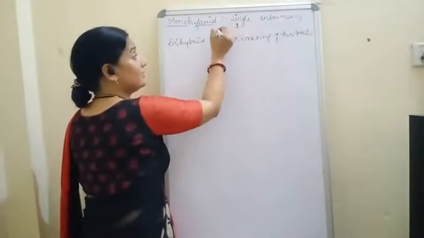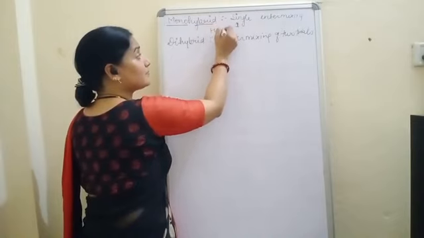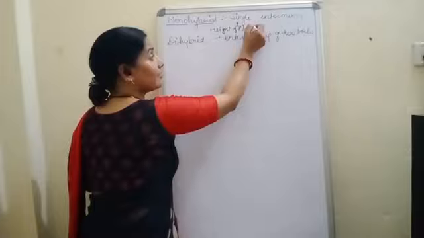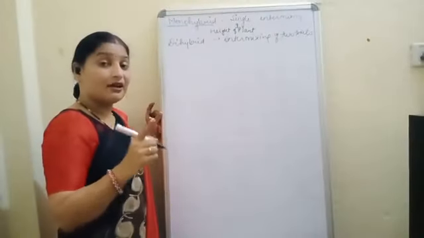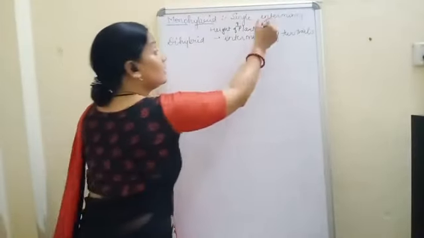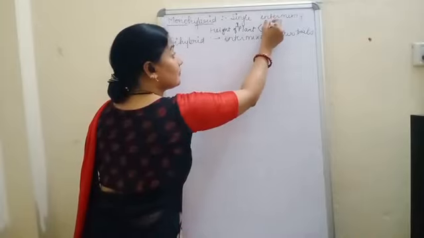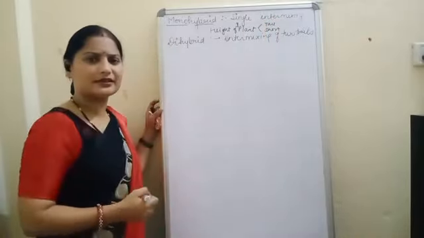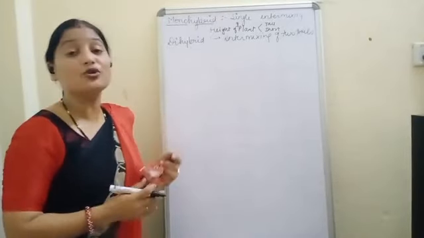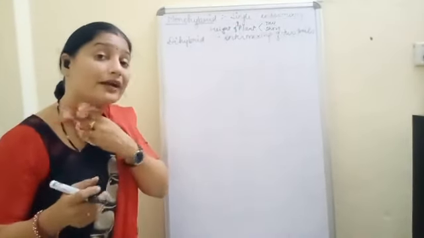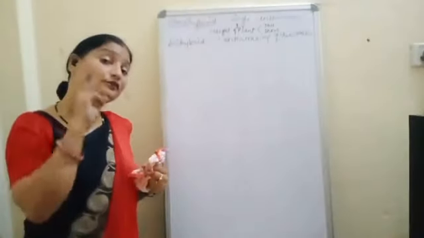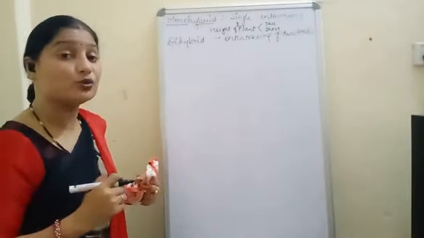Now in case of intermixing of one trait, what can we take? We can take the height of the plant. This is only one trait, only one character. Whether the height will be tall or short, it is only one character. So this is called monohybrid, intermixing of one trait. And in case of dihybrid, intermixing of two traits. How is it two traits?